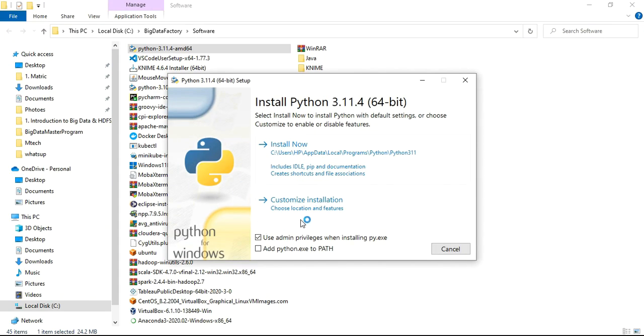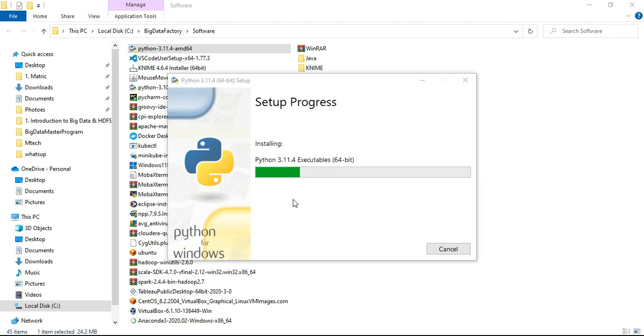Over here you have two options. Install now will include IDLE, pip and documentation, create shortcuts and file associations. If you want to proceed with customization, you can click over here. I'm going with the default settings, so let me press install now. Python is being installed in my machine. It will take a couple of minutes.